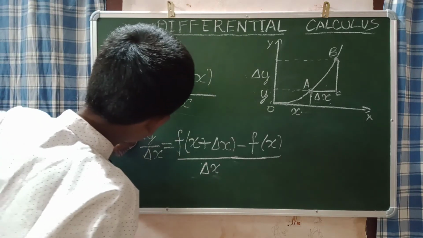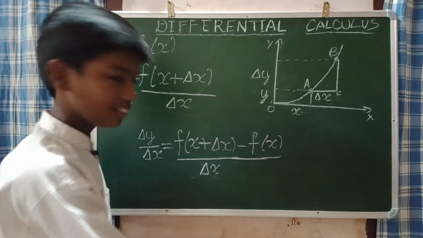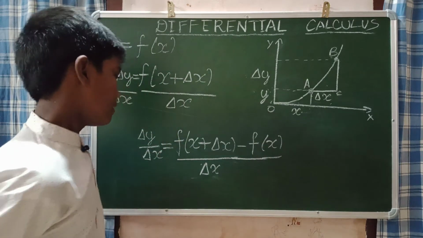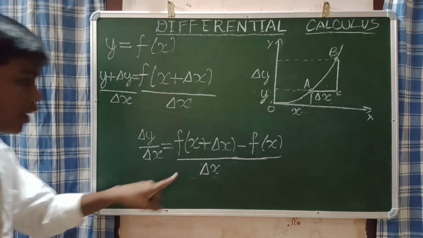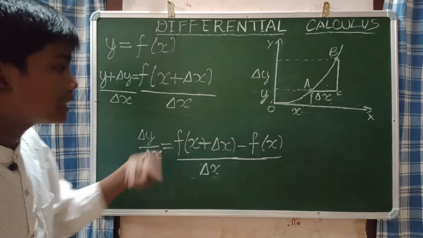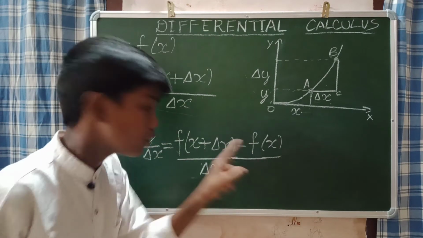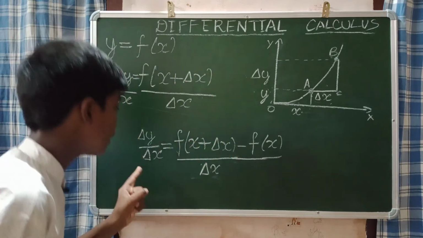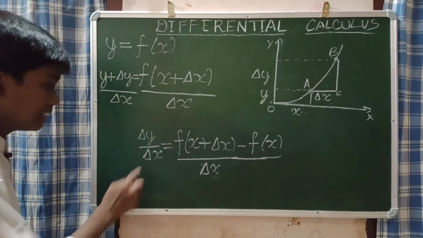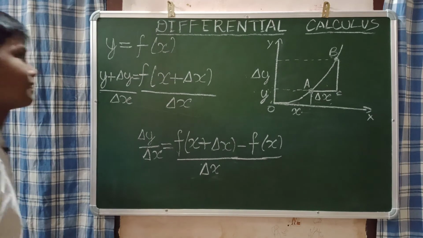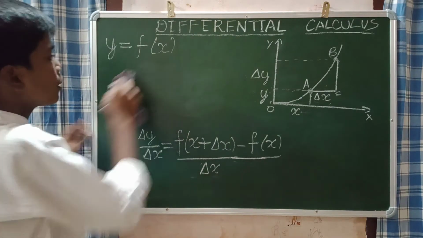Now only the turning point is here. The real turning point in differential calculus is now. What I am going to say is, we are not going to consider this f of x plus del x minus f of x divided by del x. We are not going to consider this. But we are going to consider this del y by del x, delta y by delta x. I will rub this, and this delta y by delta x